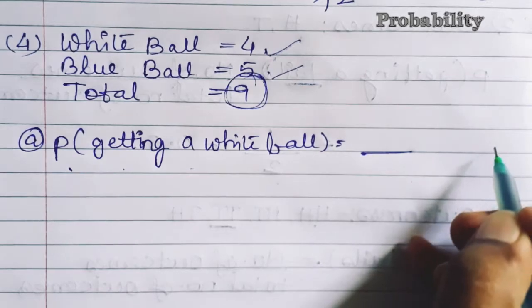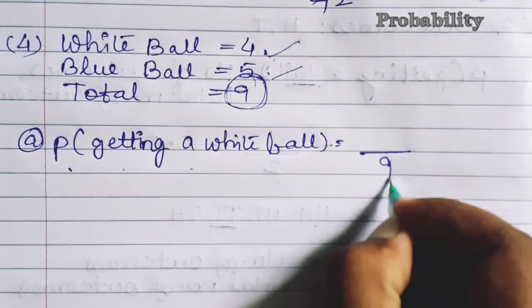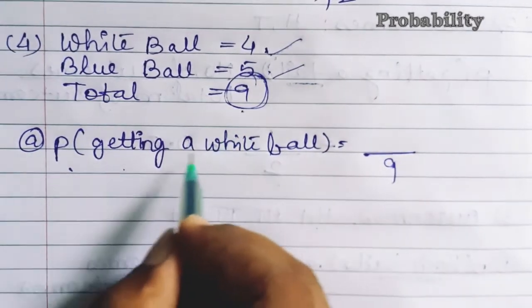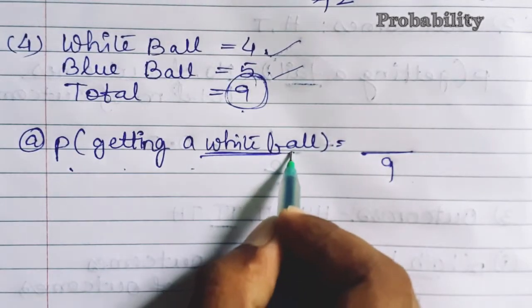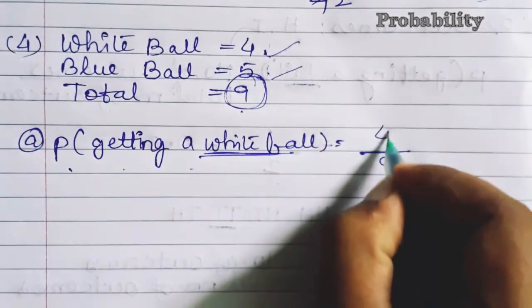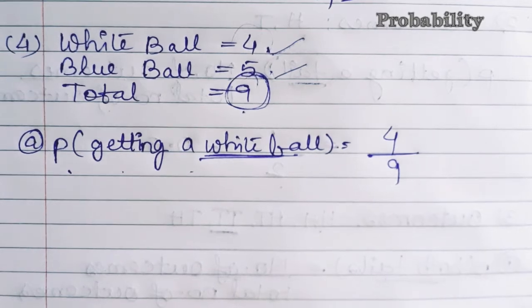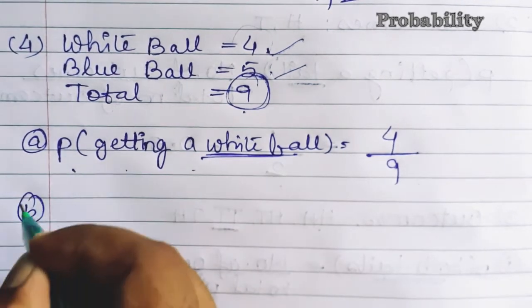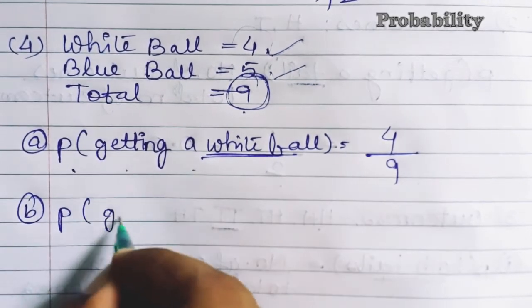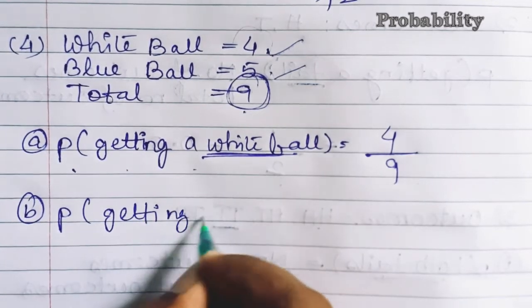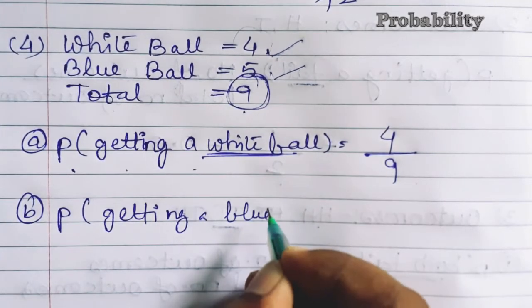तो number of outcomes by total number. तो total number कितना है? 9. And what is inside the bracket? White ball. So how many white balls are there? 4. So your probability will be 4 upon 9. In the same way, the next question is also there, that is we have to identify the probability of getting a blue ball.